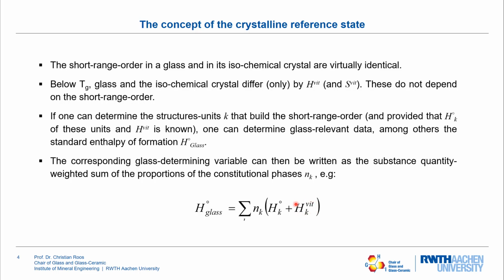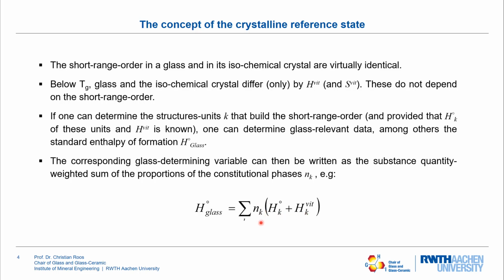So the enthalpy that is needed, or that would be needed, to bring the crystalline phase to a glassy state. You may remember the glass always has a higher enthalpy than the corresponding crystal. So this is basically what you have to add to the enthalpy of formation of the crystal. And then this is simply added up in terms of molar quantity for each of the crystalline reference states that is present in the glass.